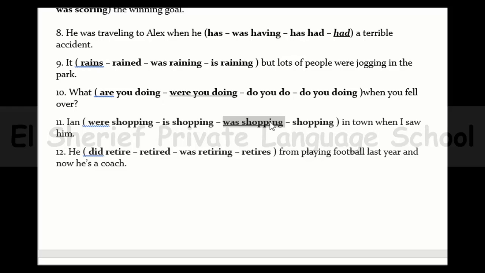Number 12. He retired from playing football last year and now he's a coach. So, last year, and it should refer to the past simple. So the answer is going to be yes, he retired. So it will be he retired from playing football last year and now he's a coach.